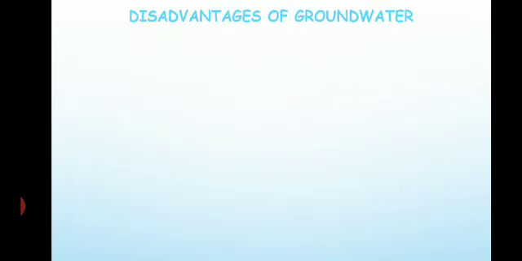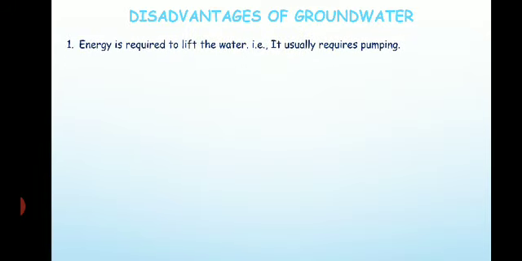Next we will discuss what are the disadvantages of groundwater. The first disadvantage is energy is required to lift the water. That is, usually we need pumps to fetch the water from the well or any groundwater source, right? Without a pump, it is very difficult to take out the groundwater.